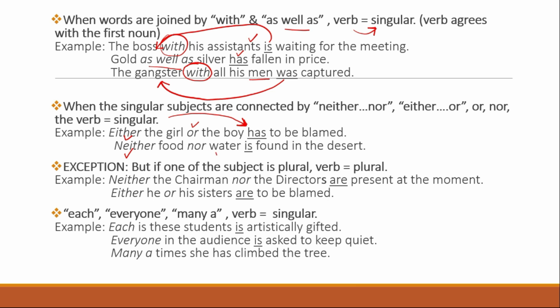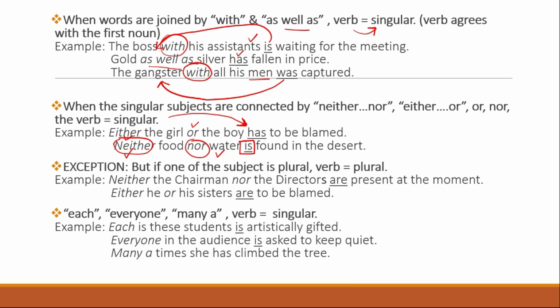Neither food nor water. So I have used neither nor. So neither nor means it will be singular. So, is found in the desert. But there is an exception, yes. If one of the subjects is plural, then the verb will be plural. So here the subject was singular, no? Girl, boy, food, water. But if one of the subjects is plural, then the verb will be plural.